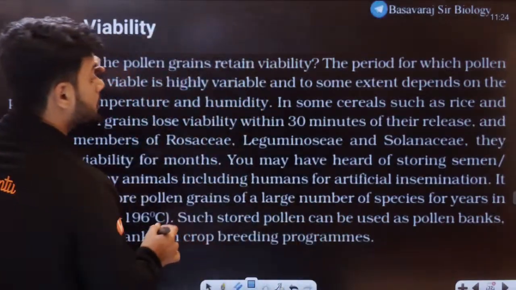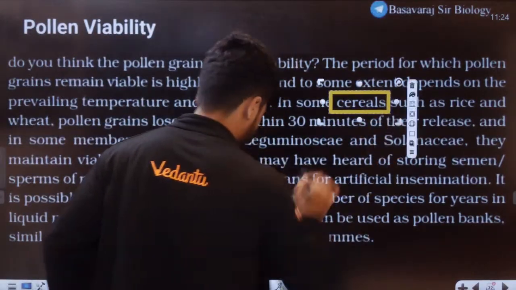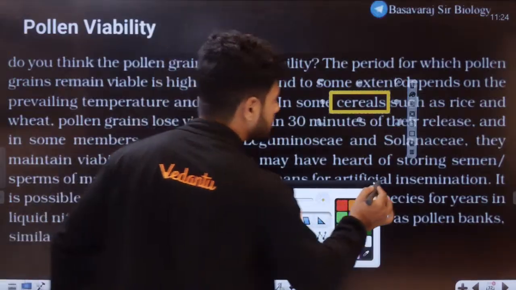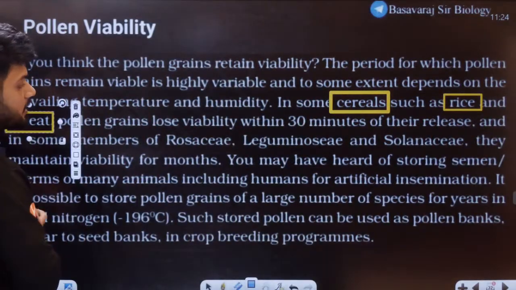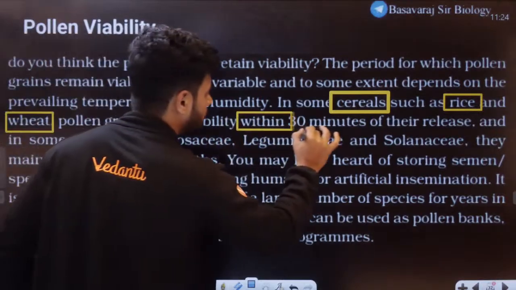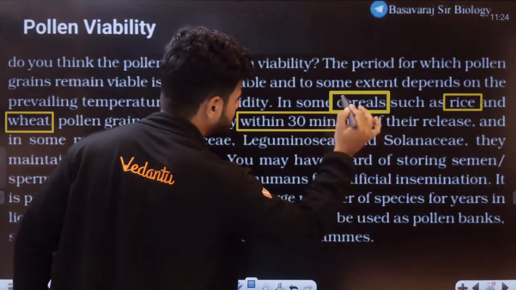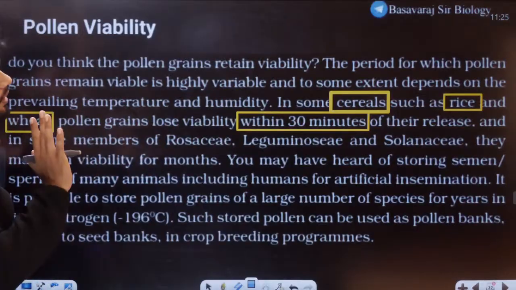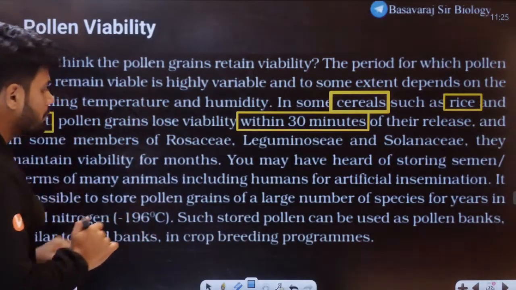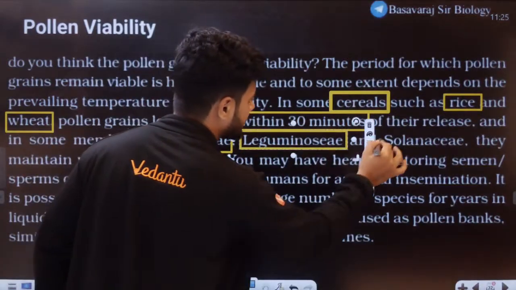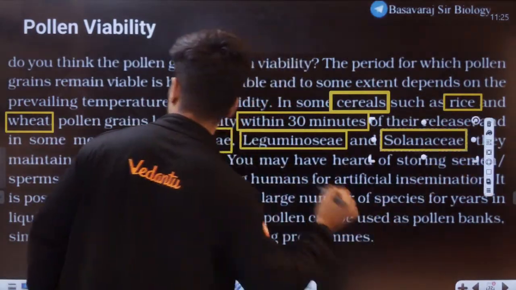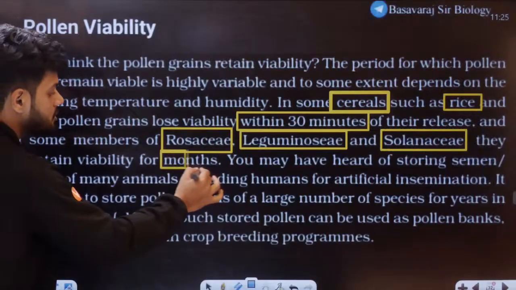See here, such as cereals such as rice and wheat, pollen grains can lose viability within 30 minutes. Maximum is 30 minutes. After that, they are completely not useful. But in some members of Rosaceae, Leguminaceae, and Solanaceae, these three families, they can be viable for months together.